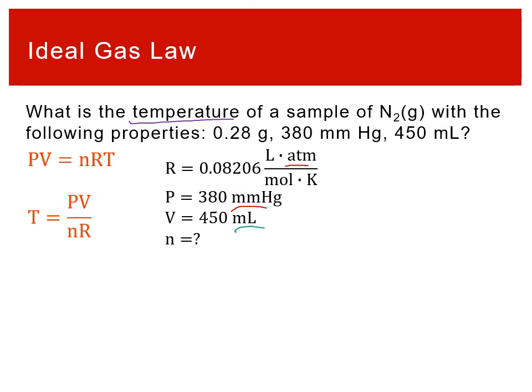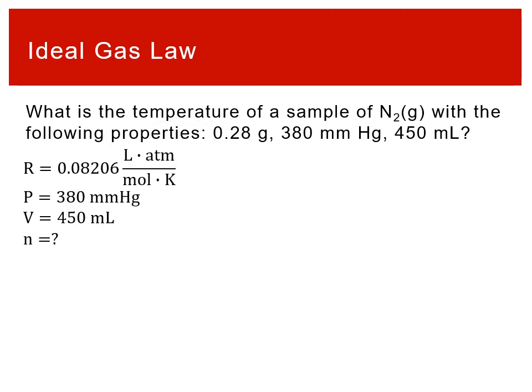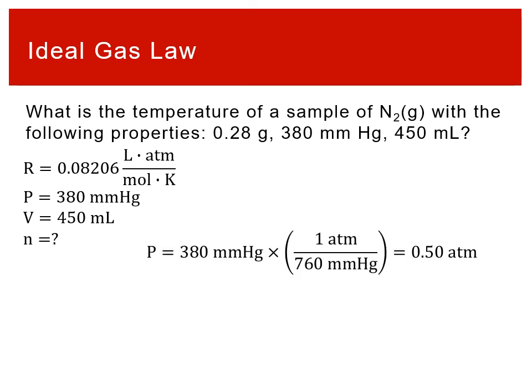We can also see that milliliters doesn't match liters. We're not even actually given a moles sample. So the question is, how can we figure out the moles and deal with all of those unit conversions that we need? For the pressure, that can be a unit conversion. Millimeters of mercury, we can turn into atmospheres. We know that there are 760 millimeters of mercury per atmosphere.